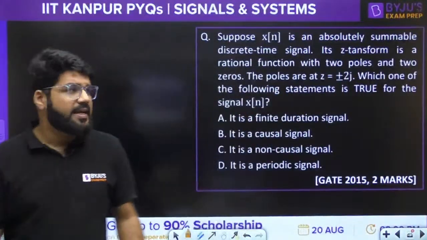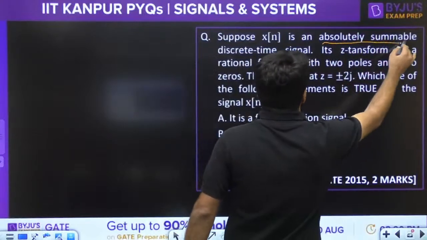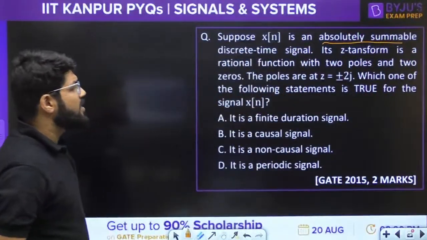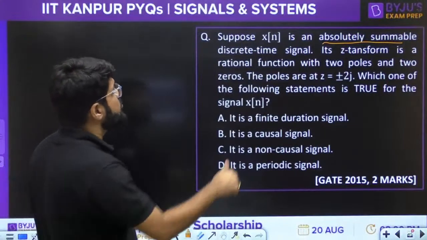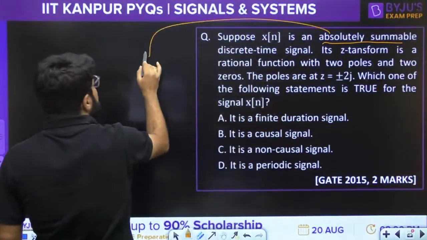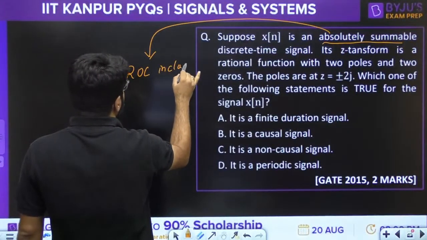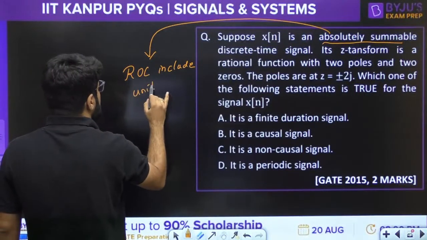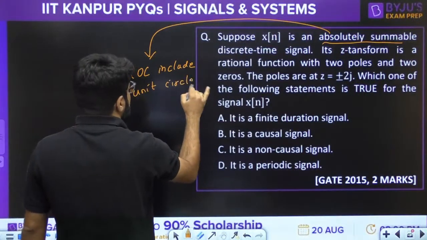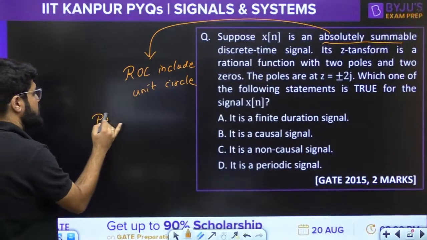It is an absolutely summable discrete time signal, and the Z transform is a rational function with 2 poles and 2 zeros, and the poles are located at plus minus 2j. Because it is an absolutely summable signal, that means ROC should include what? For an absolutely summable signal, ROC should include the unit circle. So where are the poles? We will have to look at the poles.